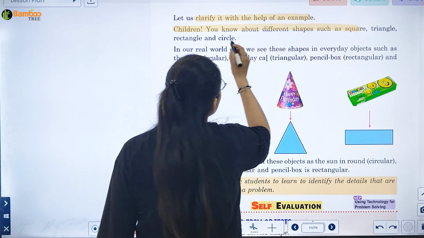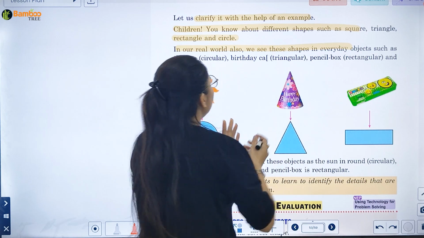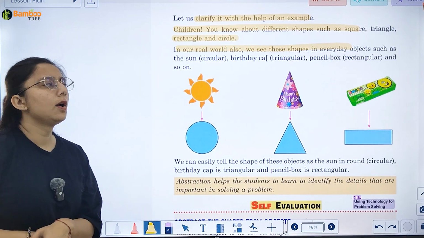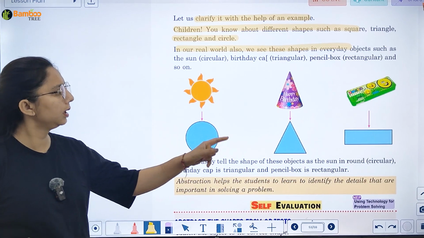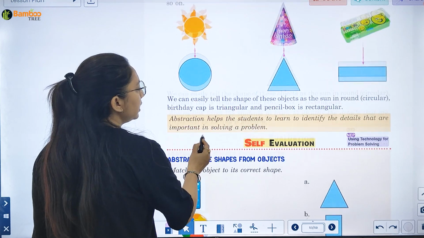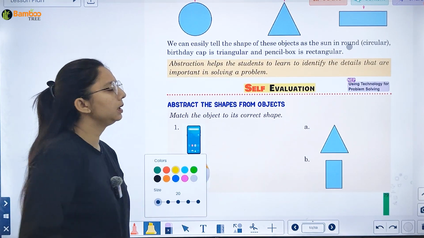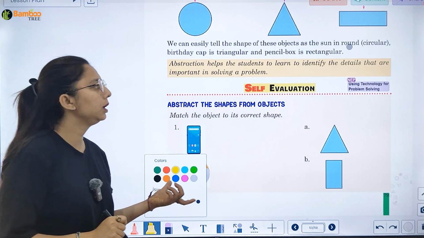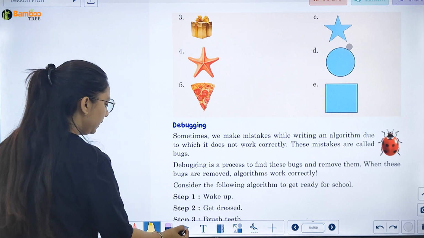Children, you know different shapes such as square, triangle, rectangle. In our real world also, we see shapes every day. Objects such as the sun, birthday cap, and pencil box are shown here, and we can easily tell the shape of these objects. The sun is round, circular. The birthday cap is triangular, and the pencil box is rectangular.